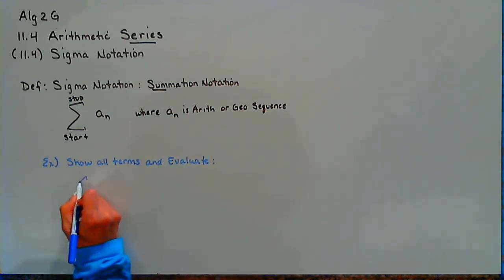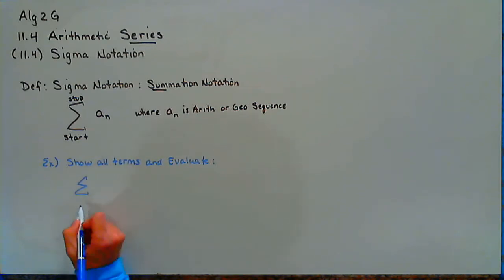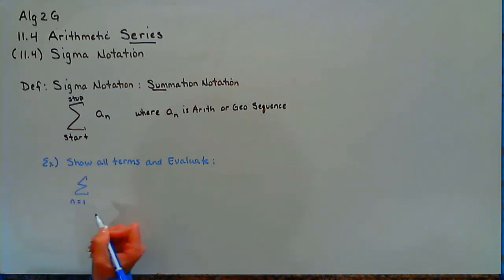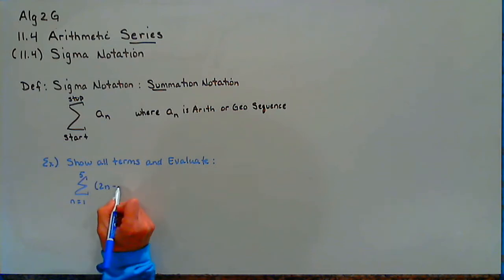I'm going to give you n equals 1 to 5, and I'm going to give you an arithmetic sequence to begin with for this first example. Let's make it 2n minus 4.